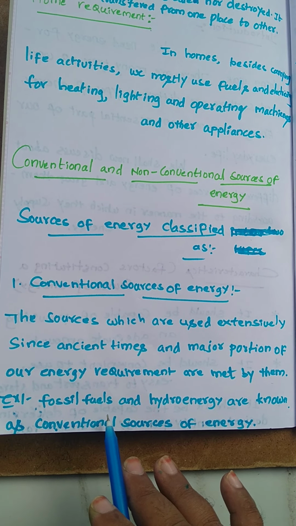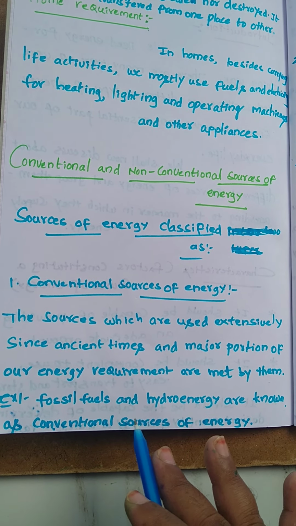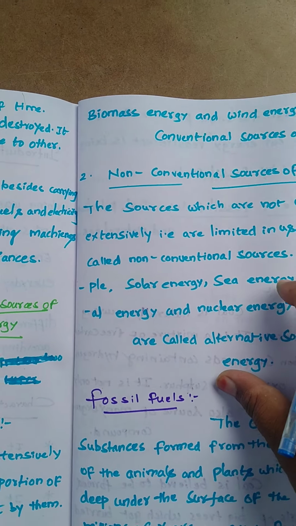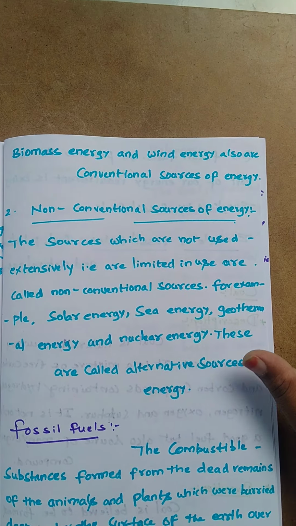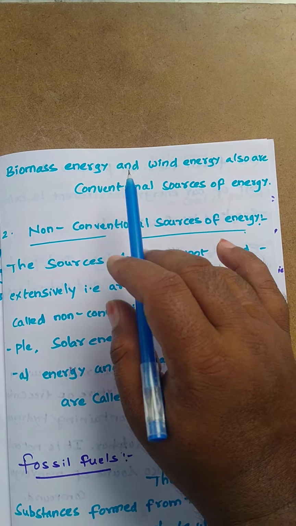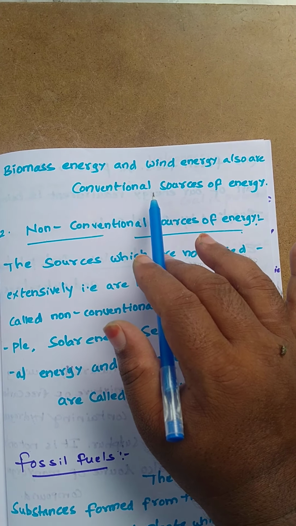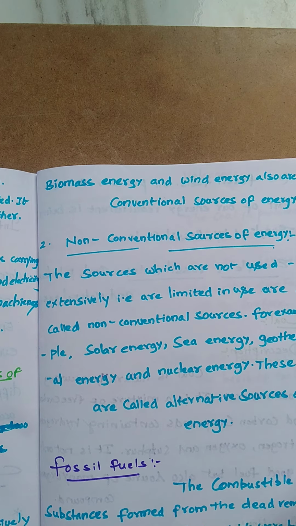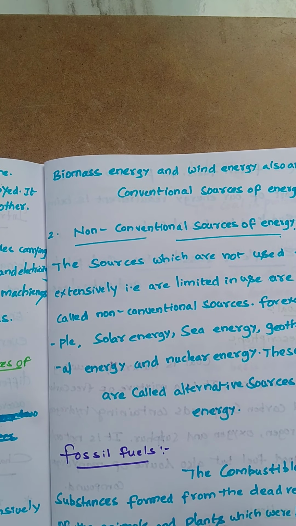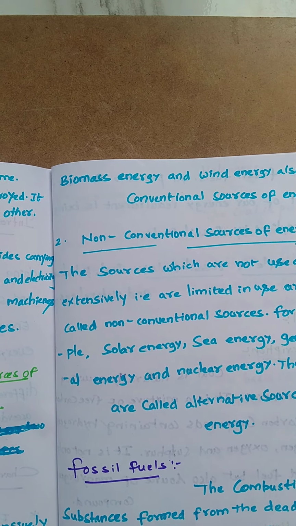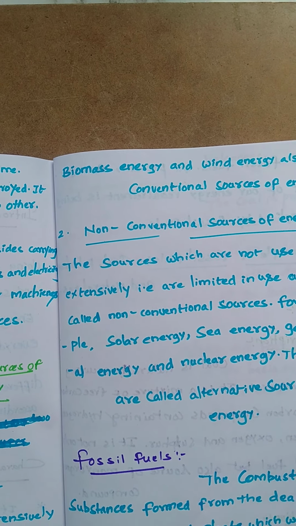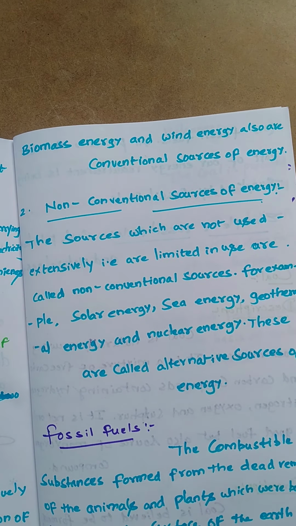Examples are fossil fuels and hydro energy. Biomass energy and wind energy are also conventional sources of energy.